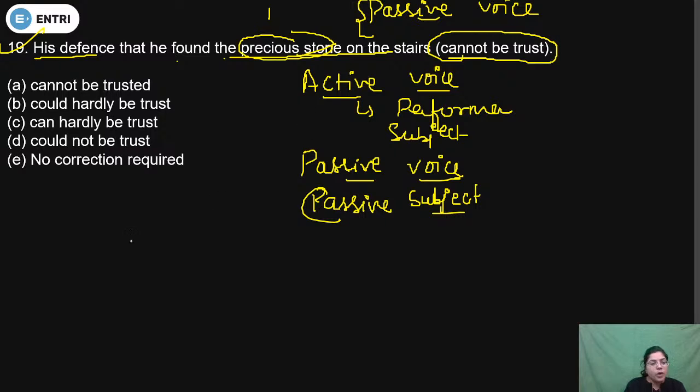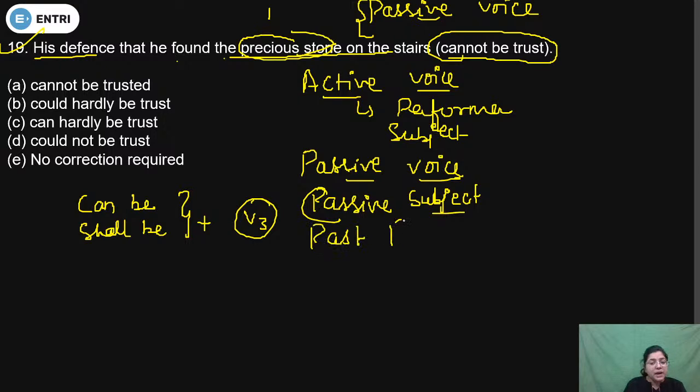And in passive voice, after can be, shall be, will be, we use the past participle form, the simple past participle, the third form of the verb. In all passive voice, we will use the third form of the verb.